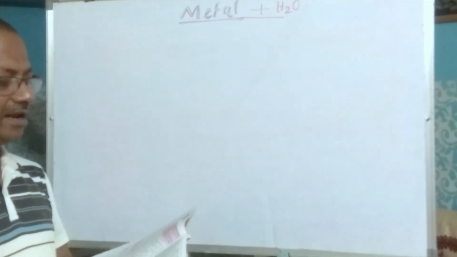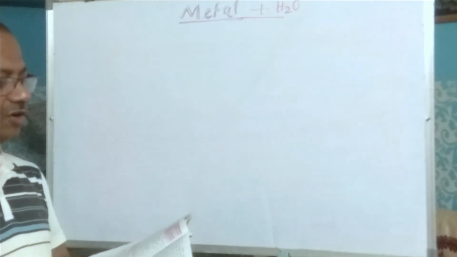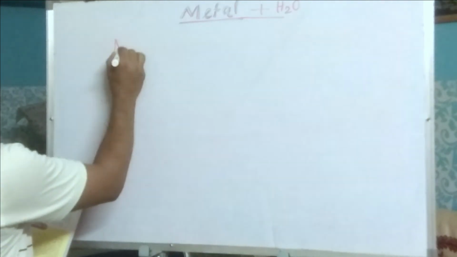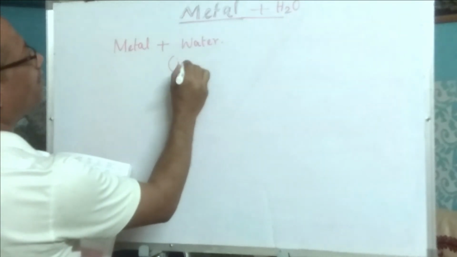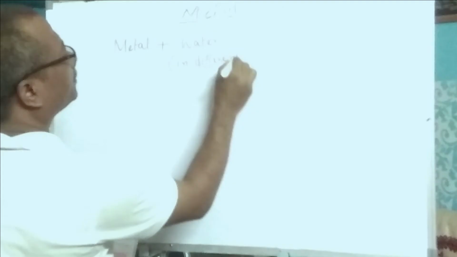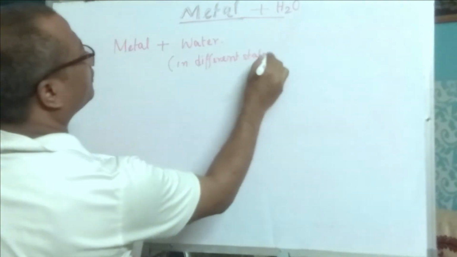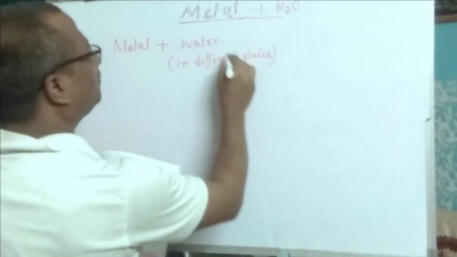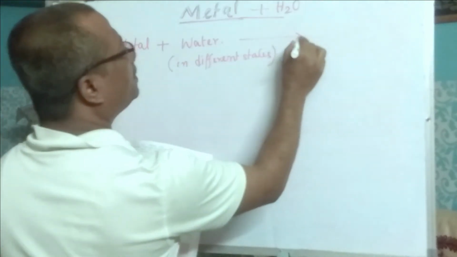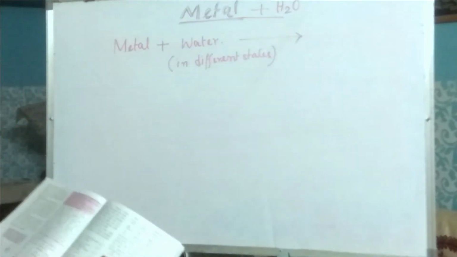Metals in general react with water under different conditions and produce hydrogen gas with the formation of metal hydroxide or oxide. Some metals react with cold water, some react with steam, hot water or water vapor.